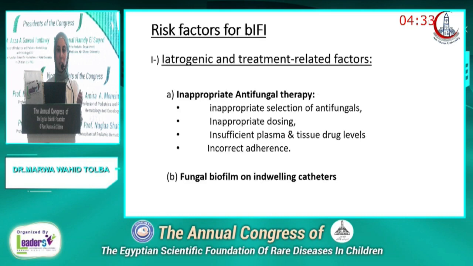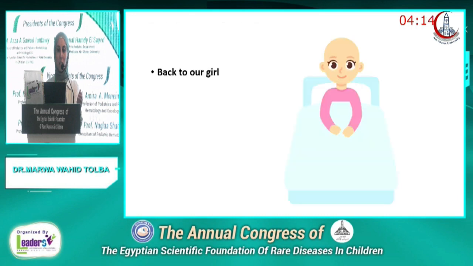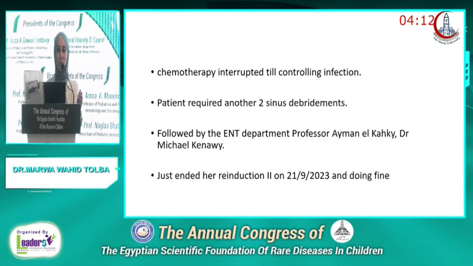Risk factors for breakthrough invasive fungal infections are many, including iatrogenic ones such as inappropriate antifungal therapy, fungal biofilm on indwelling catheters, and host-related factors including, in our patient, leukemia, mucositis, immunosuppression including glucocorticoids, and the patient was on them, broad-spectrum antibiotics that the patient was also receiving, and CVC and genetic factors. Back to our girl. Chemotherapy was interrupted till controlling infection. The patient required another 2 sinus debridements and was followed by the ENT department, Professor Ayman Al-Kahki and Dr. Michael Inawi. And she fortunately just ended her reinduction too on 21/9/2023 and is doing fine.